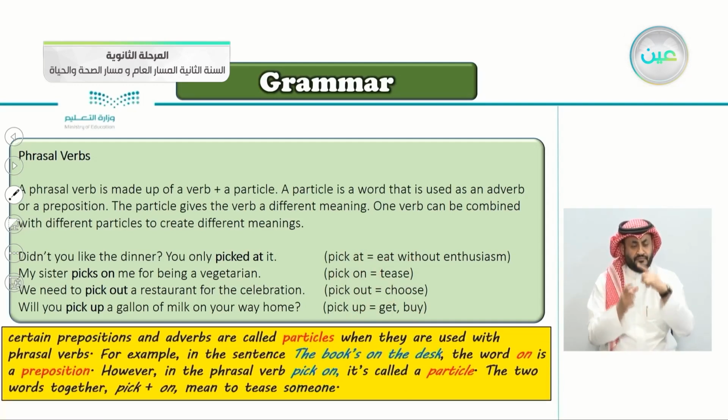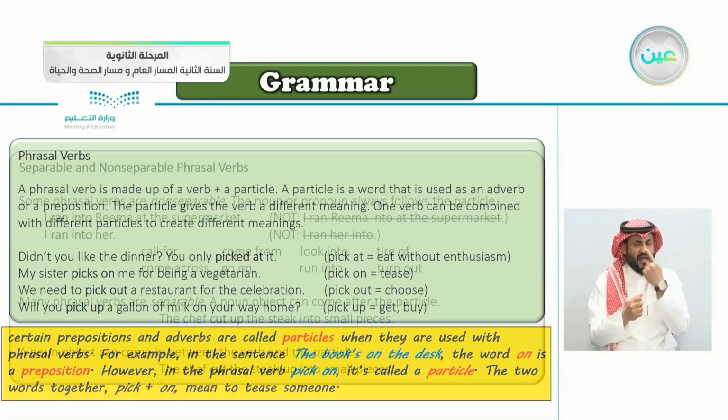Certain prepositions and adverbs are called particles when they are used with phrasal verbs. For example, in the sentence "the books on the desk," the word on is a preposition. However, in the phrasal verb pick on, it is called a particle. So on, when it's connected to the verb, we call it a particle, not a preposition. The 2 words together, pick plus on, mean to tease someone.